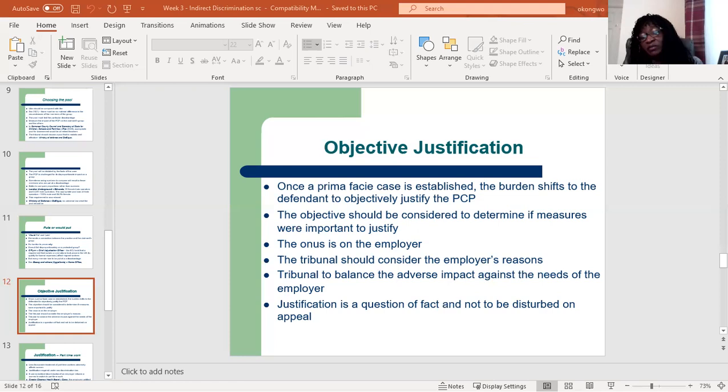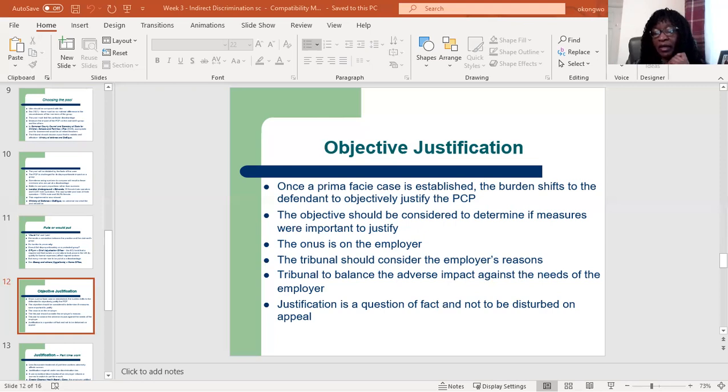It is the duty of the tribunal to balance the adverse impact against the needs of the employer and the aims that he is trying to achieve. The tribunal has to be satisfied that the requirement the employer is trying to put forward is real. Okay, so it's not just a made up reason to cover himself.